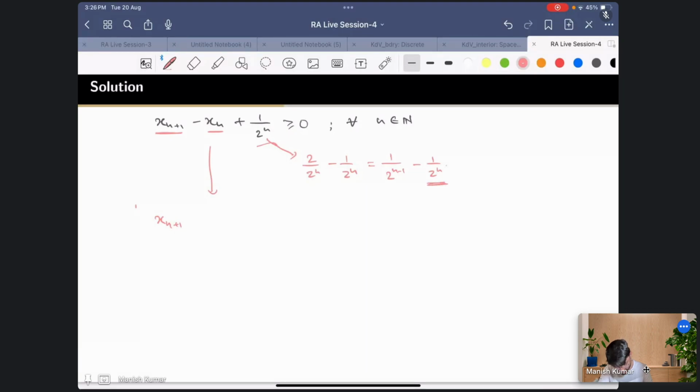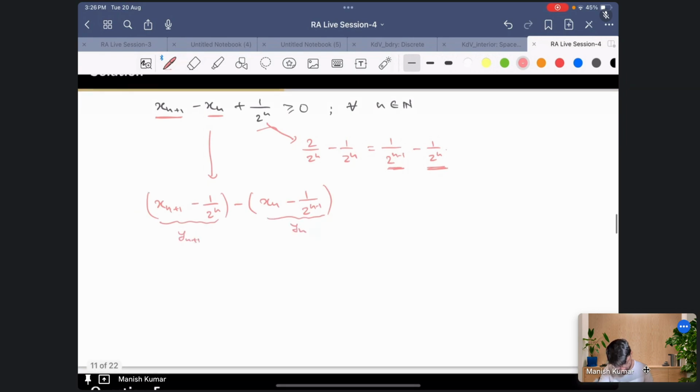So xn plus 1 minus 1 by 2 to the n, minus xn, and with this I'll take minus 1 by 2 raised to the power n minus 1, right? Then this would be my yn plus 1 and this would be yn, correct? So this is how we'll choose this yn.